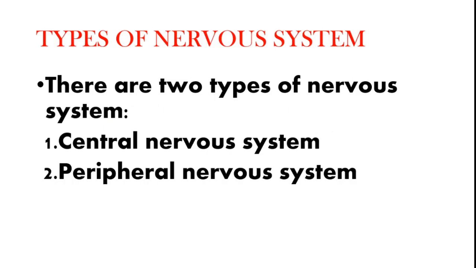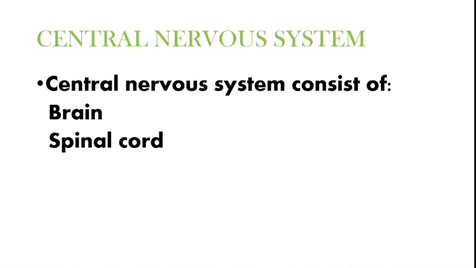When we talk about human nervous system, there are two types of nervous system: central nervous system and peripheral nervous system. So step by step we'll study about central nervous system and peripheral nervous system. First we come to central nervous system. This is the most important part of our nervous system, and it consists of brain and spinal cord. Brain is the control center of our body, which controls various activities of our body, external and internal activities of the body, and with that spinal cord also coordinates.